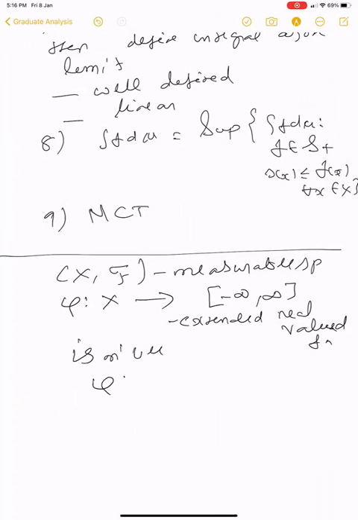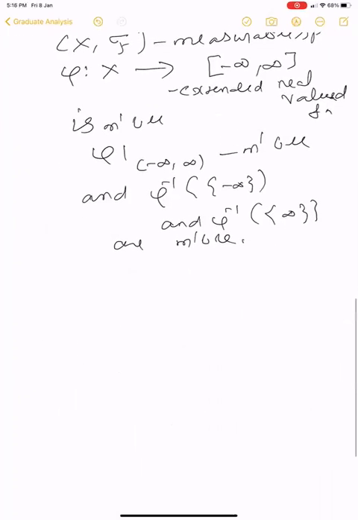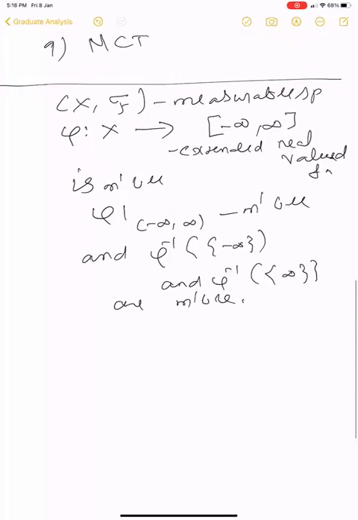First, of course, phi restricted to the real numbers is measurable, which is the usual definition. And phi inverse of the singleton minus infinity and phi inverse of the singleton infinity are measurable. That's all. There is one more additional condition that they are also measurable. Then we say it's a measurable extended real valued function. So it's an exercise. It's the same thing. We just have one more condition. The singleton preimage has to be measurable.